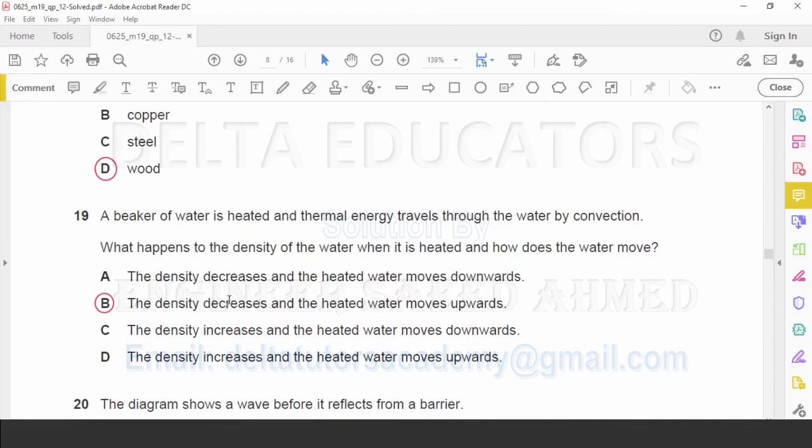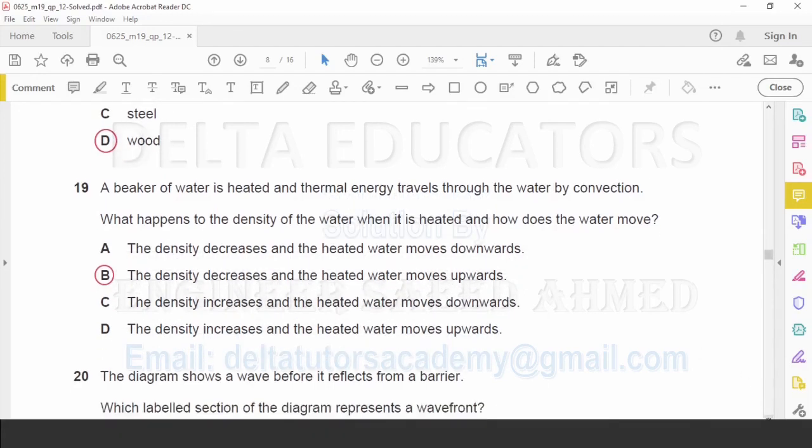Option B, the density decreases and the heated water moves upward. Yes, it is the correct option. With the decrease in density, the heated water will move up and the cold water will move down. So option B is the correct one. Option C, the density increases. No, density will decrease because here volume is increasing. So option C is incorrect. Again in option D it is given the density increases, density will not increase, it will decrease with the increase in volume. So option D is incorrect.